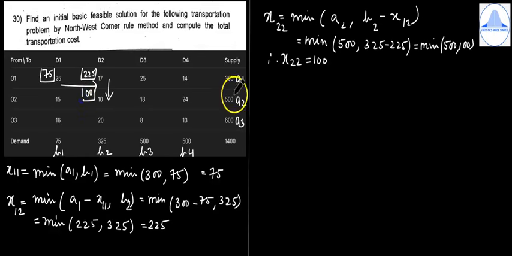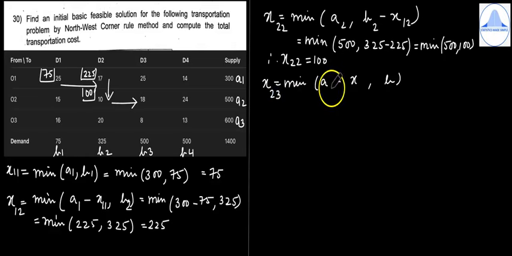So 100 doesn't match with 500, 100 doesn't match with 325. But in this column, when you add 225 and 100, you get 325, which matches with the requirement at D2. So whenever requirement is satisfied, you should move to the right. And what is the formula you'll use now? X is equal to minimum of A minus X comma B. So you came to this cell, it is 2, 3.